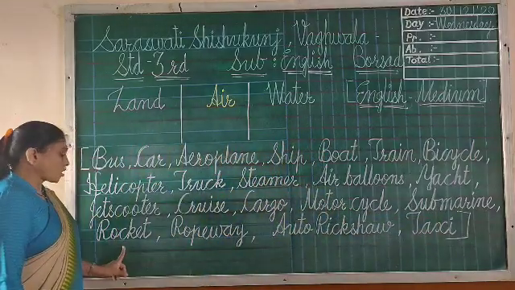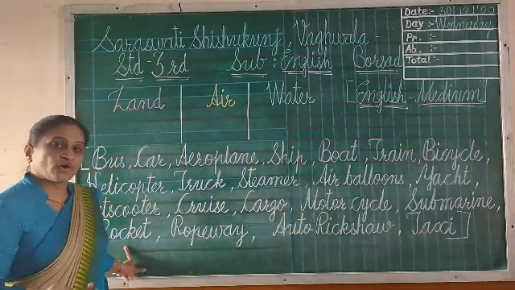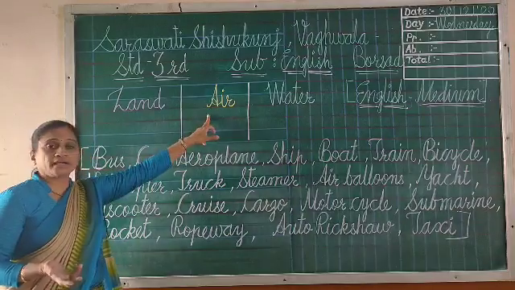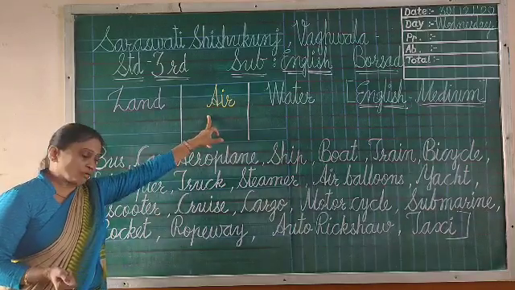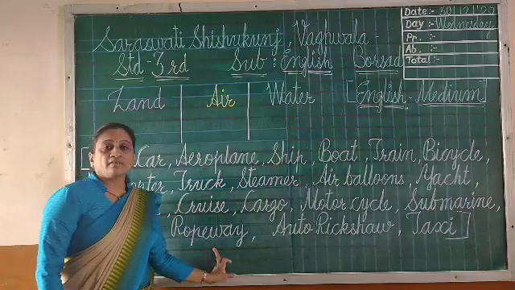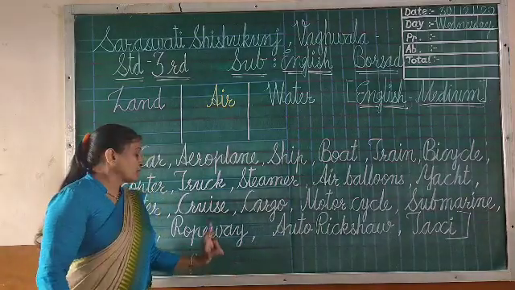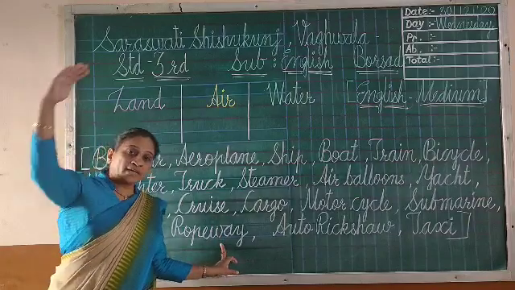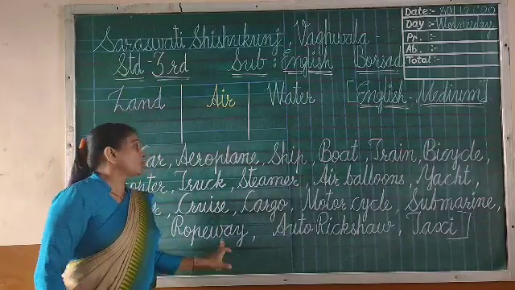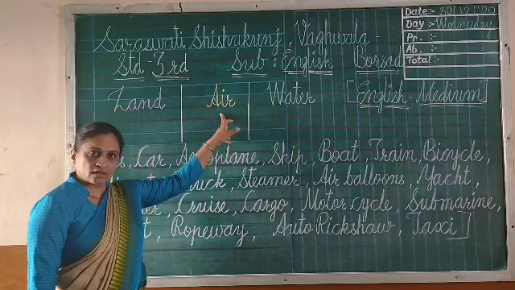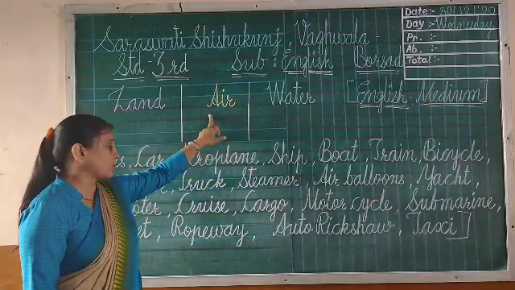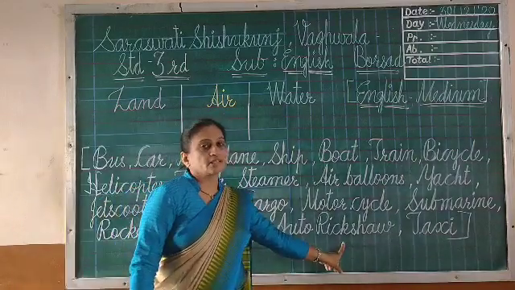Then after rocket, of course you know rocket is air column. Rocket will come in air column. Then after ropeway, when you are going in Pavagadh and all, so you are sitting in the ropeway, right? So ropeway is also moving in the air. Okay. So it will also come in air column. Ropeway, air column.